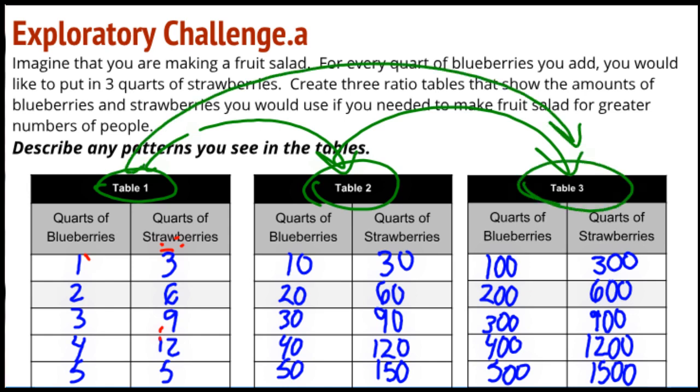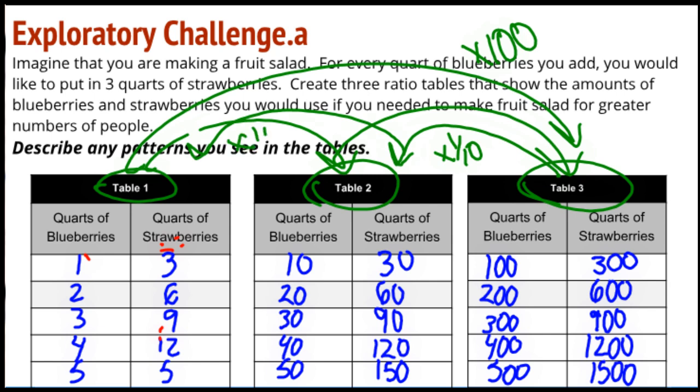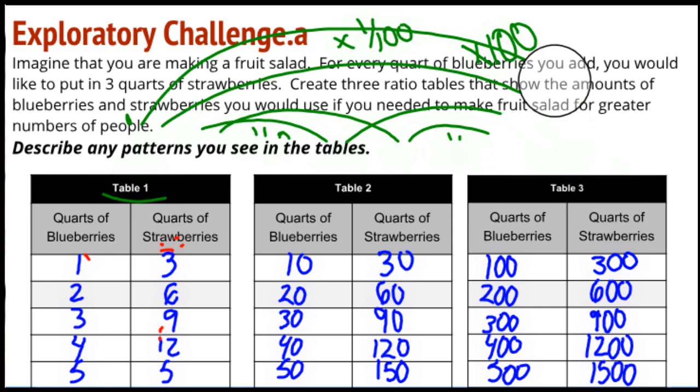And table 1 to table 3 is a times 100. And the same is true going the other way. I've got a relationship of multiplying by 1/10, and then multiplying by 1/10 again. And of course, I have a multiplying by 1/100th. So some interesting relationships between the tables there.